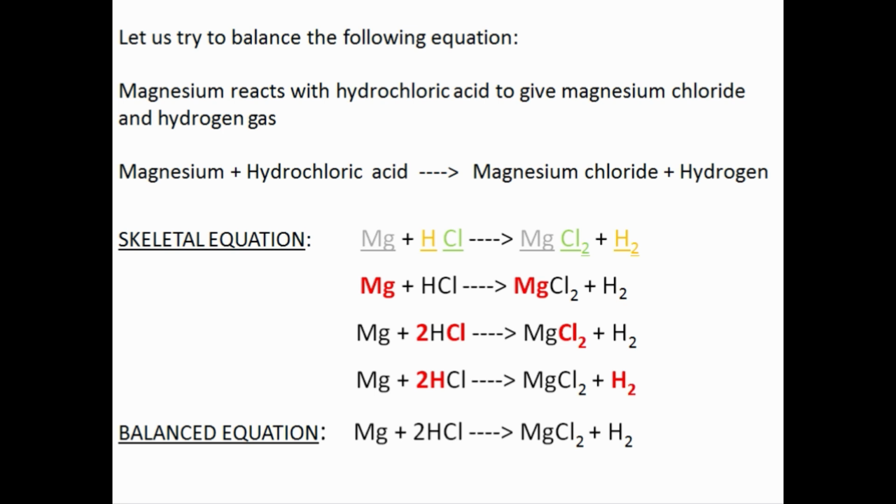Once this is done, there are two chlorine atoms on the left hand side and two chlorine atoms on the right hand side. Fortunately for us, when the coefficient 2 is put in front of HCl, hydrogen atoms also get balanced. Now, there are two hydrogen atoms on the left hand side and two hydrogen atoms on the right hand side. The number of atoms of magnesium, chlorine, and hydrogen has now been balanced. Now, we can say the equation is balanced.